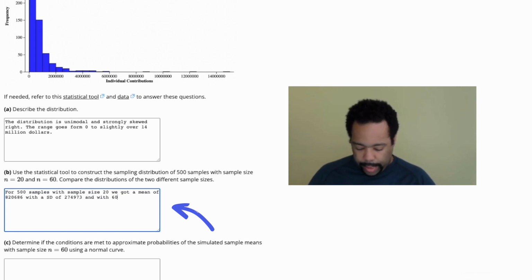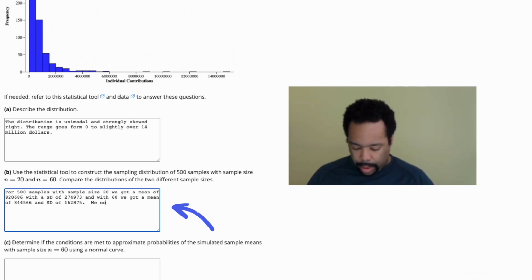And with 60, we got a mean of 844,566 and a standard deviation of 162,875.